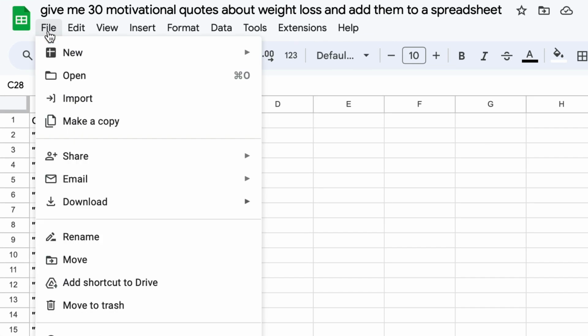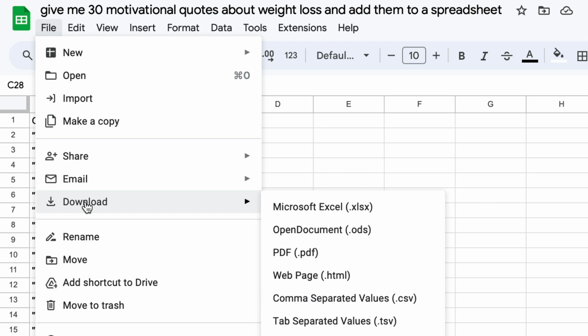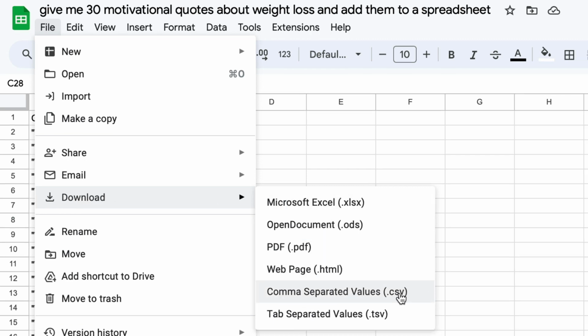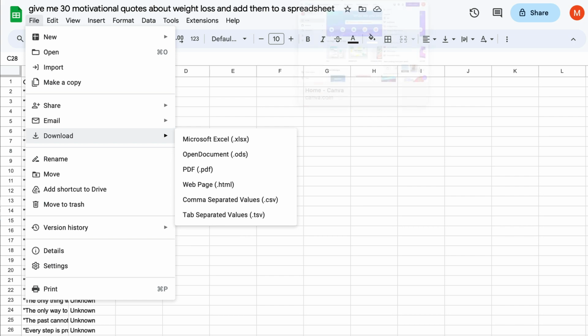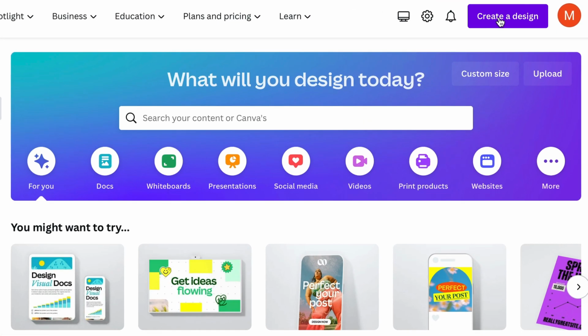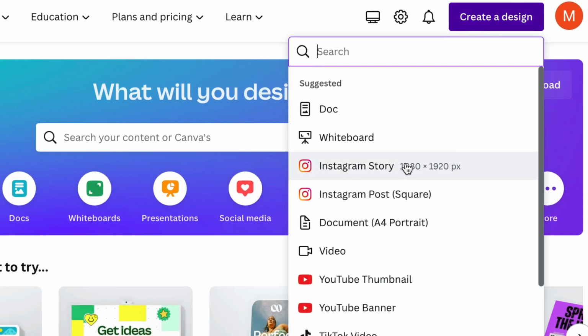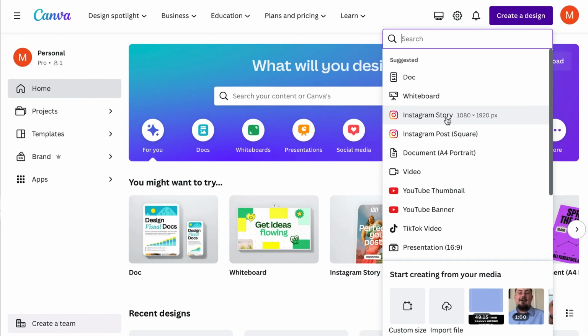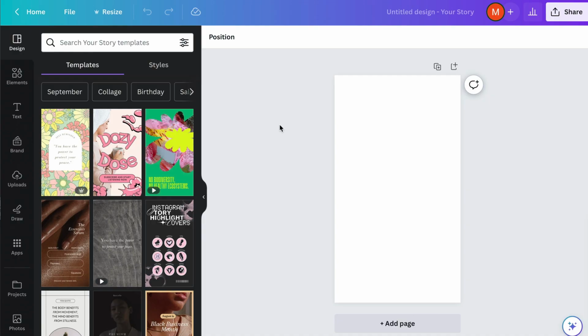So I'm going to click on File, Download, and I want to download it as a CSV. Once that's done, I'm going to head to Canva and I'm going to click on Create Design. Here we have Instagram Story. Now, I think this is probably the best size for a lot of social media, including TikTok videos. For this example, I'm just going to create static images. So I'm going to click on Instagram Story, and now we have the right dimensions.